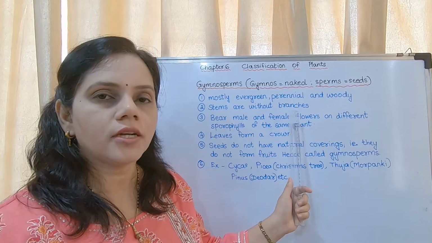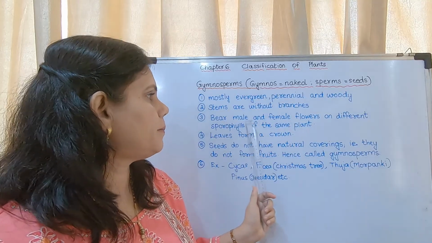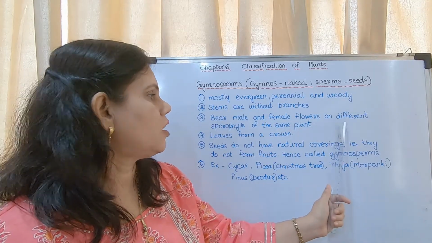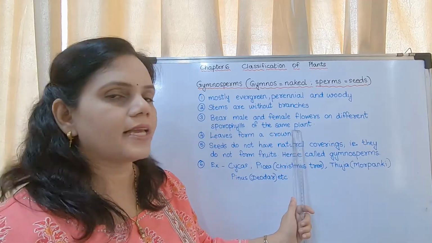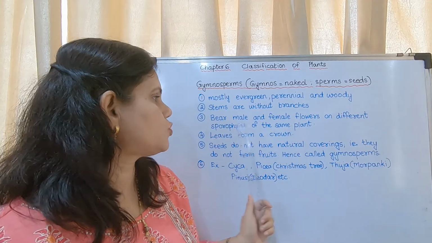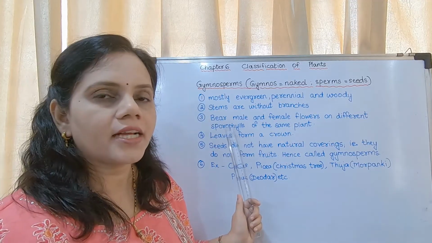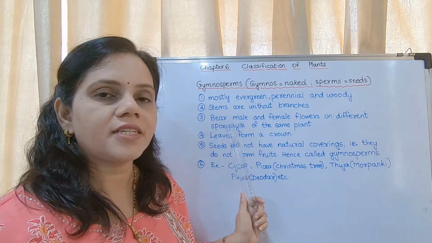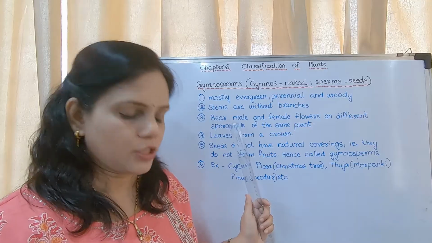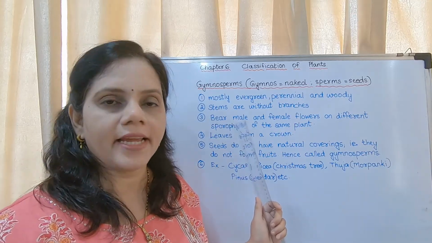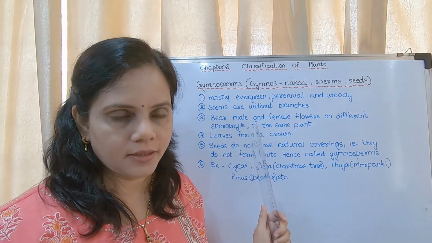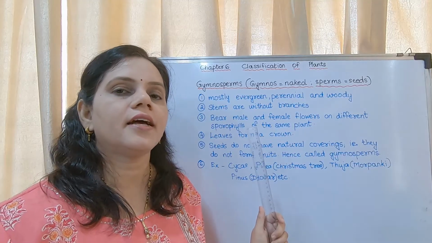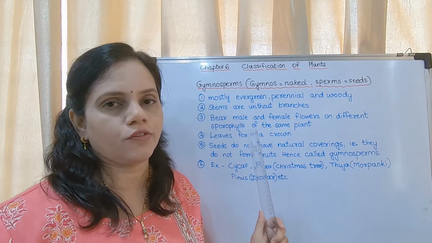Stems are without branches. They bear male and female flowers on different sporophylls of the same plant. What do you mean by sporophylls? They are actually the flower-like structures. They are open. You may see figure 6.4 in the textbook on page number 78, where they have shown the structure of a sporophyll.